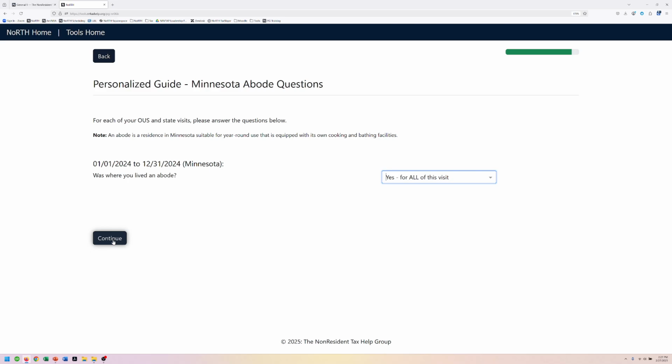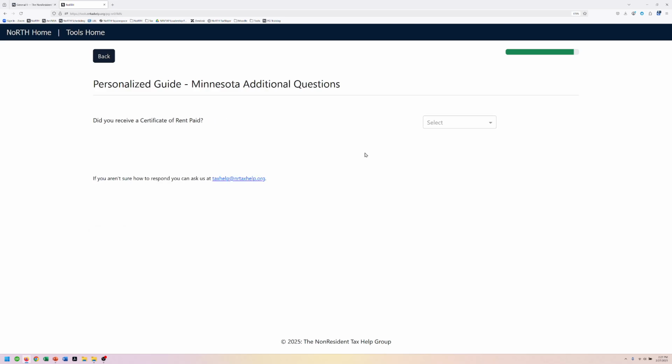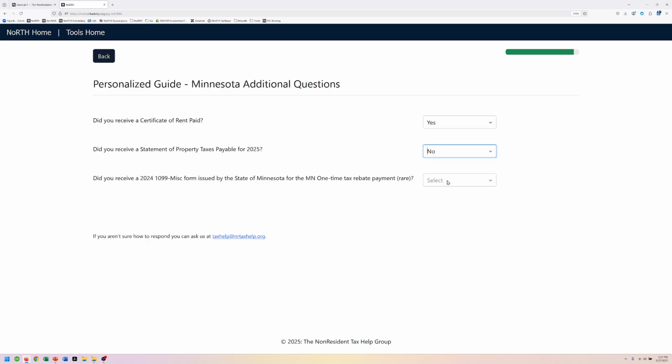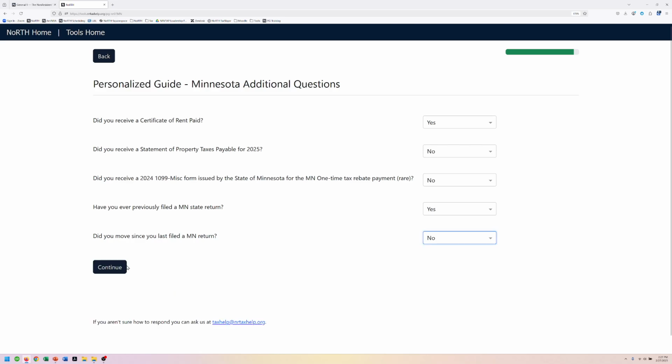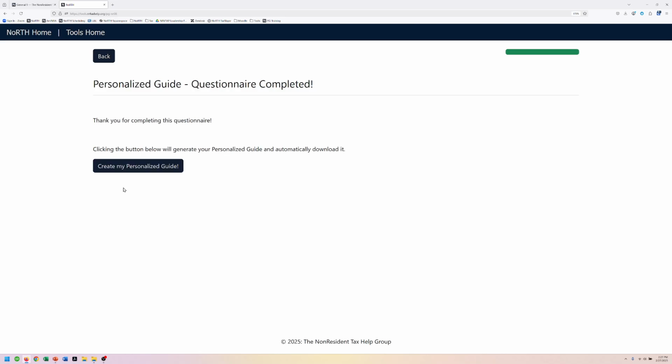That was her situation. Did she receive a certificate of rent? Yes, she did. That's a document that just says this is how much rent she paid. Statement of property taxes payable, that's usually if you own a place, and she did not. And she did not receive one of these as well. Has she ever filed a return? Yes. But has she moved? No. All right. There we go. And that is all of her questions. We click the button, and we're going to wait and let the software do its thing.